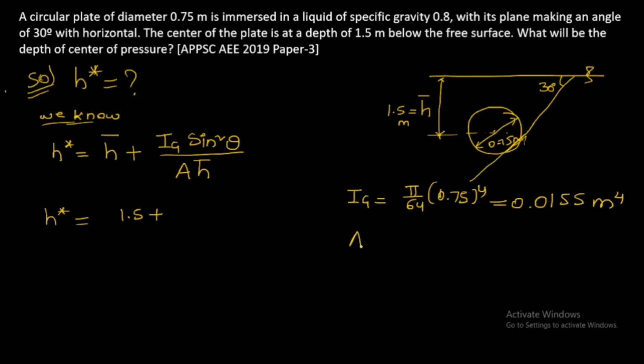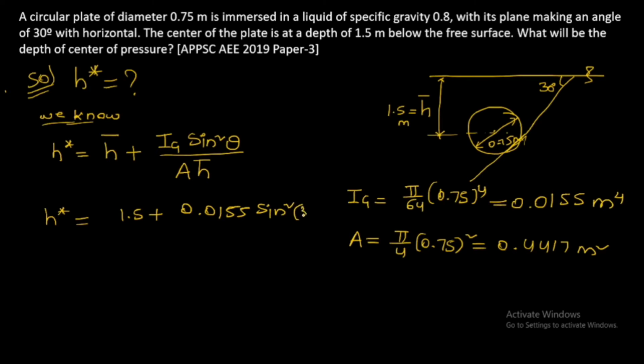Next, area of the circular plate, pi by 4 d square, d given 0.75 whole square, is equal to 0.4417 meter square. Now put in this, 0.0155 sin square, angle given 30 degree, by area 0.4417.